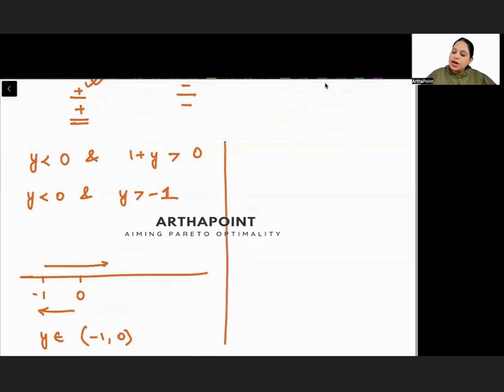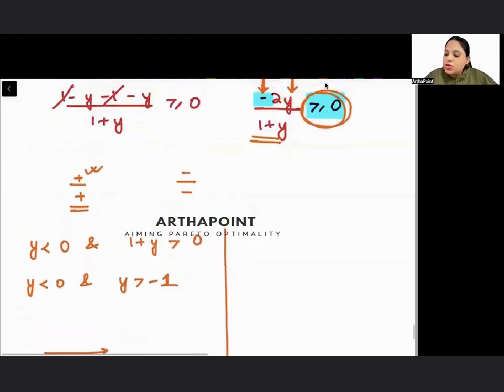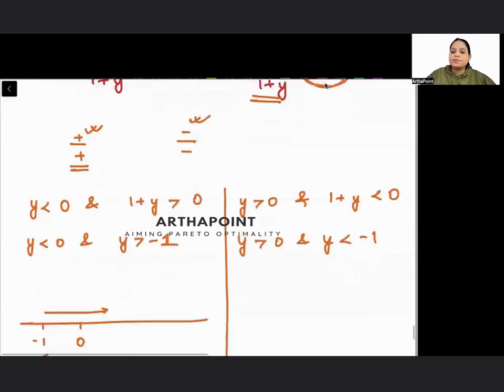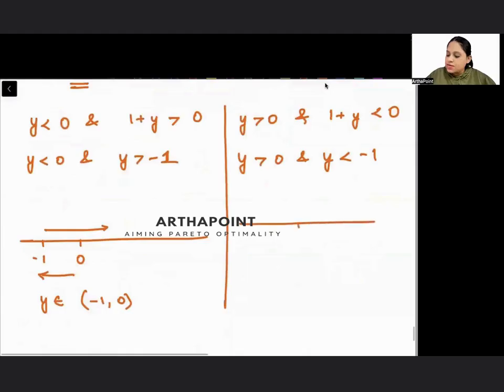Right. The other thing that I can have is I can have the numerator negative. So for the numerator to be negative, I need y greater than 0 because there is already a negative sign here. And I need the denominator to be negative. So I need 1 plus y to be less than 0. So I will get y greater than 0 and y less than minus 1. Minus 1, 0, y greater than 0 and less than minus 1. So there is no common region.